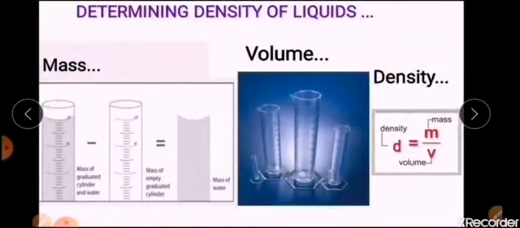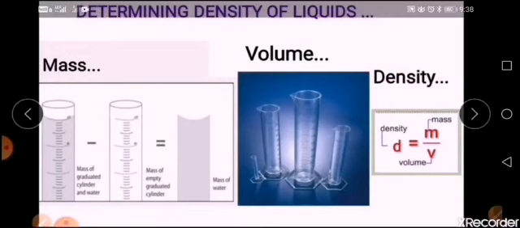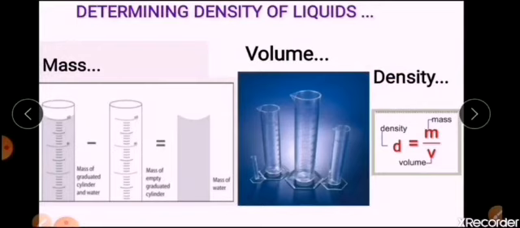So, as usual, to find the density, we need to find out the mass and volume first so that we can apply directly in the equation and find out the density. Now, we all know that liquids cannot stand by themselves since they do not have a definite shape and volume. A liquid always takes the shape of the container in which it is kept.